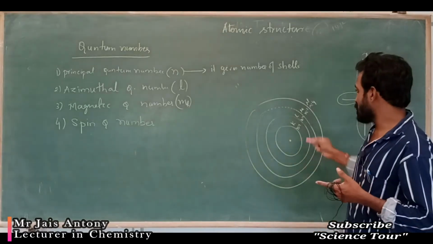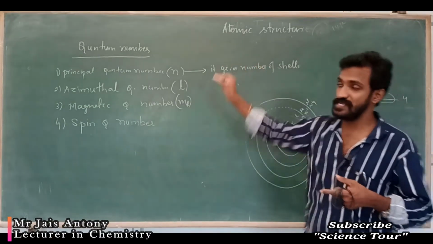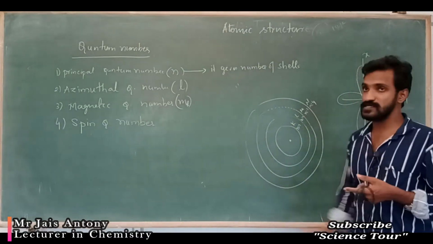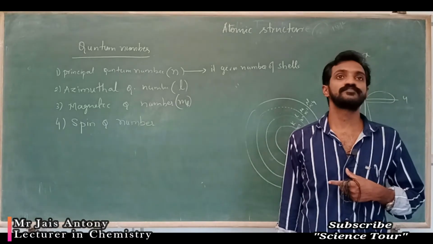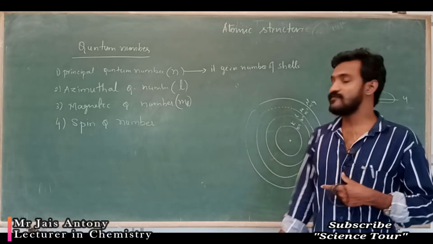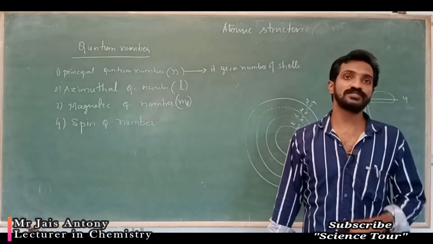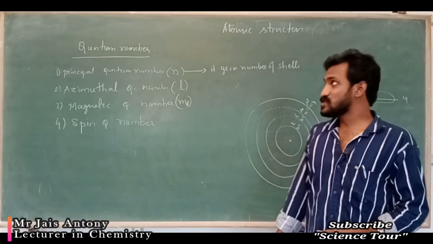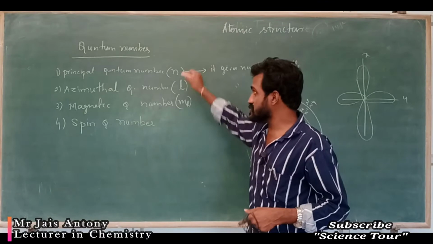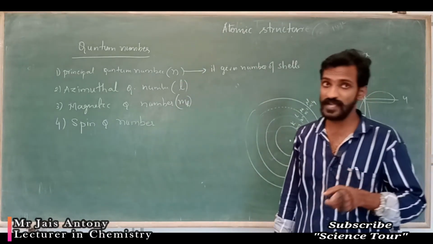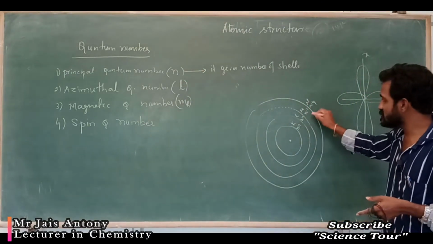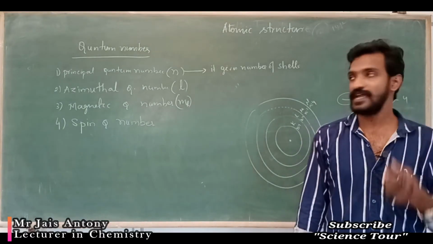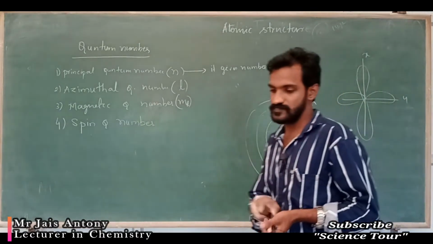If the n value is 1, only one shell is there. If the n value is 2, two shells are there. If the n value is 4, four shells are there: K, L, M, N shells. So by knowing the principal quantum number n value, you can find out how many shells are present in this particular atom. That is the first use.